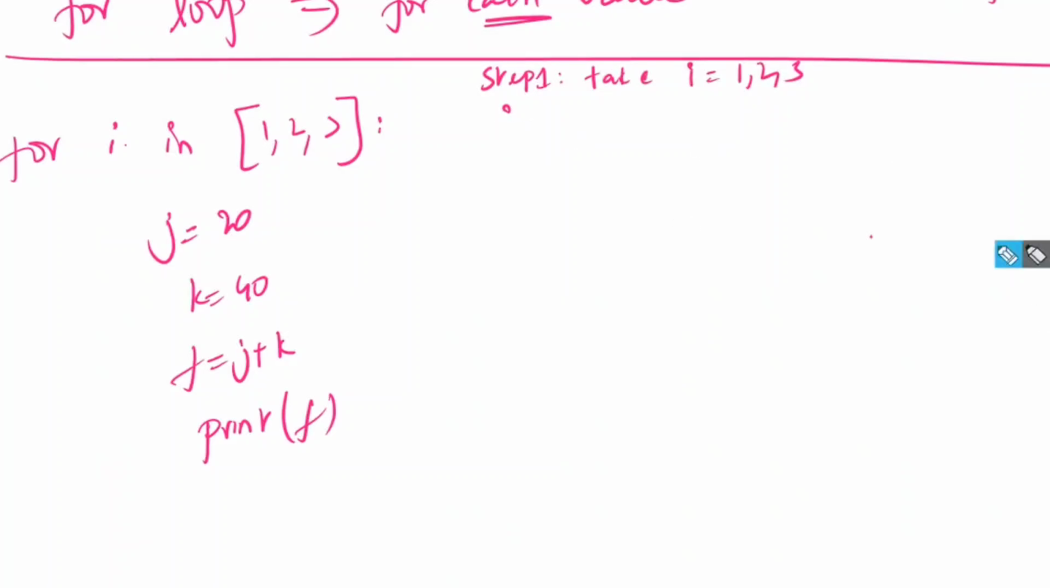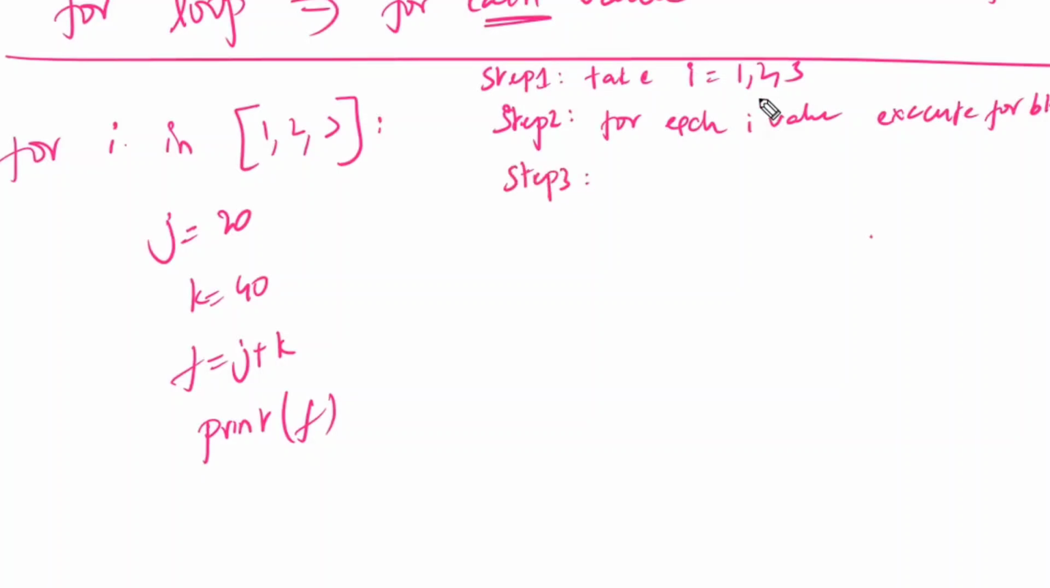After that, I will write in my notes step number 2. Step number 2 is: for each I value, execute the for block. Step number 3, for each I value, first I is equal to 1, start the for block. Once I is equal to 1 is completed, I is equal to 2, execute the for block. I is equal to 3, execute the for block. I will write like this. And I is equal to 1, execute the for block.